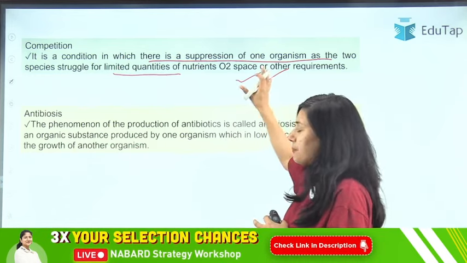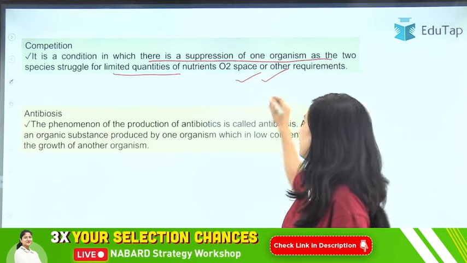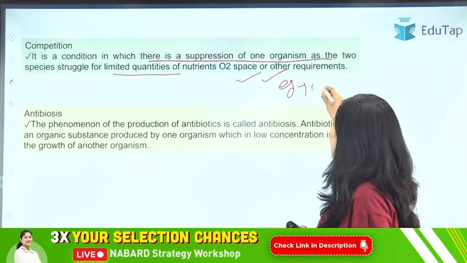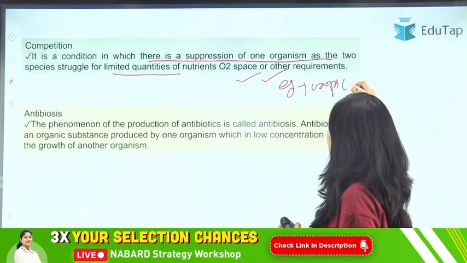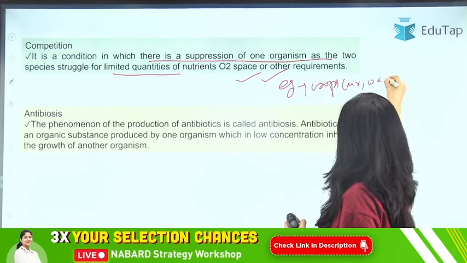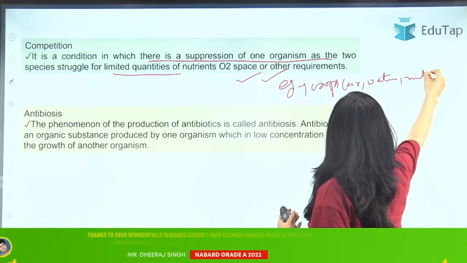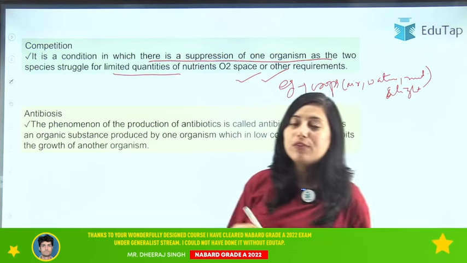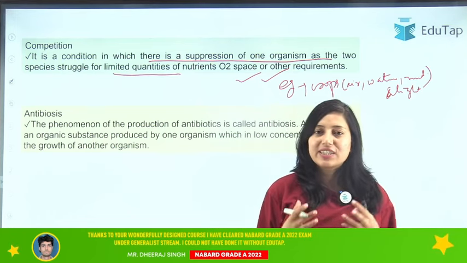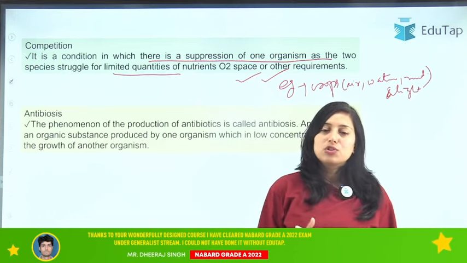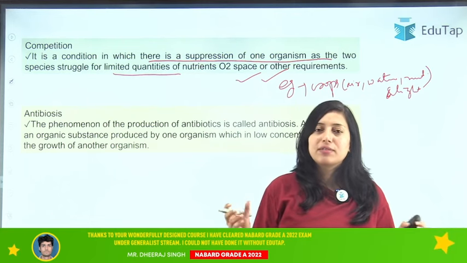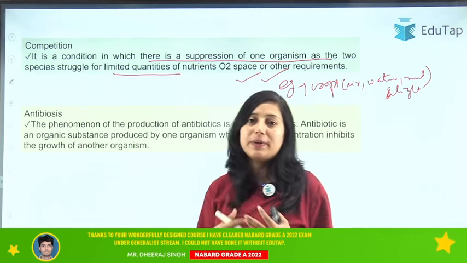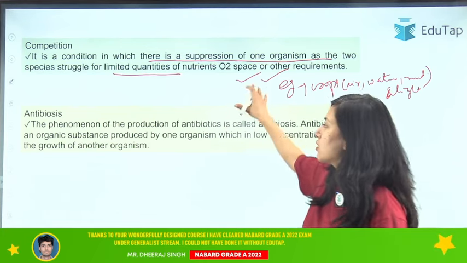So here, what is happening? For example, here are crops. In between crops also there is competition for air, water, nutrients, and sunlight. Such a type of interaction exists, and crops are on the soil, so they fight for the nutrients and they fight for water uptake. That type of interaction is known as competition.